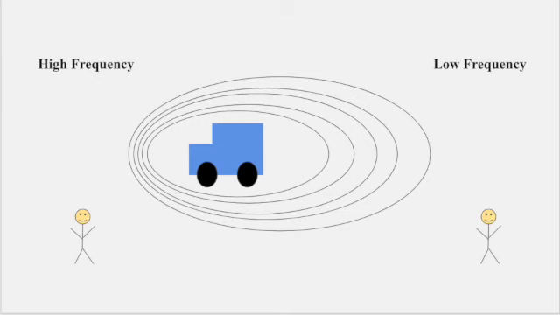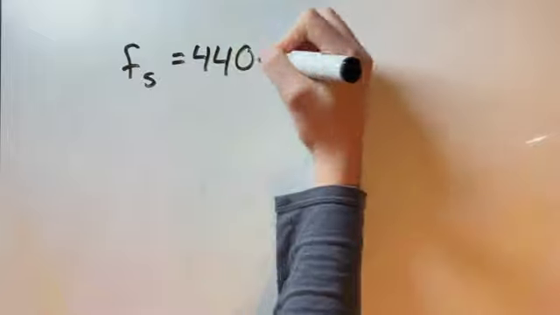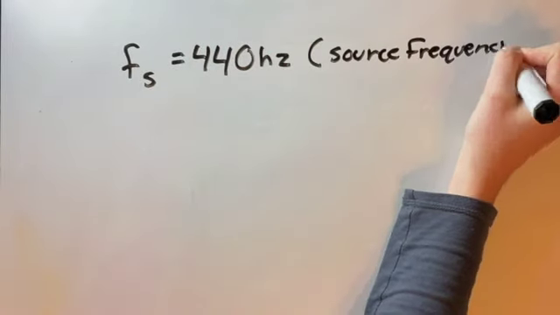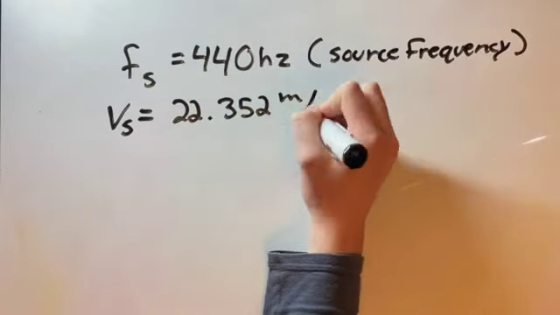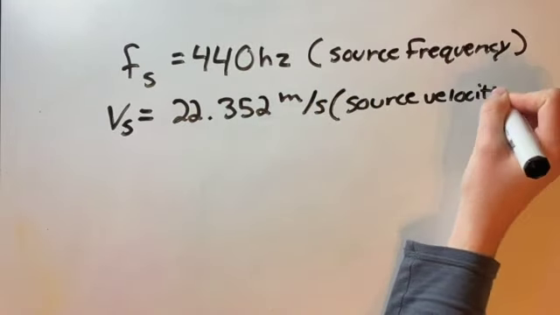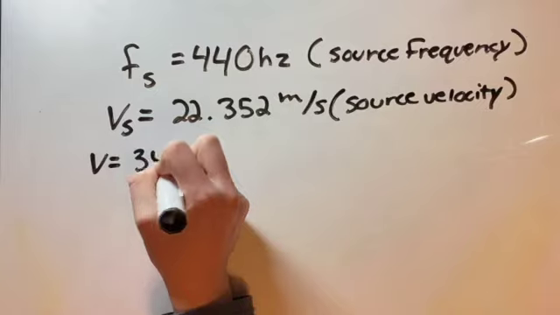This effect shifts the wavelengths of spectral features in objects that are moving toward or away from the observer. So, let's backtrack. I put this speaker in my car playing at 440 Hz. This is called the source frequency. My car was moving 50 miles per hour, or 22.352 meters per second. This is known as the source velocity.